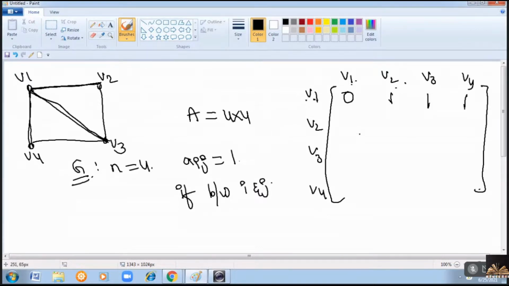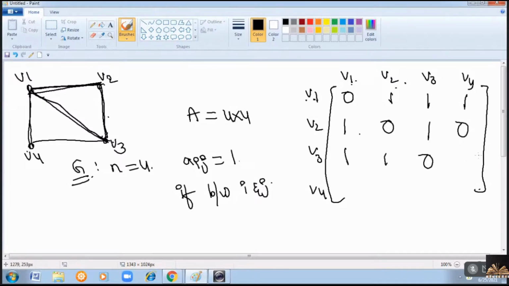Now consider the second row, that is, V2. Do we have an edge between 2 and 1? Yes. 2 and 2, there is no self loop. 2 and 3, yes. 2 and 4, no edge. Consider V3. Between V3 and 1, we have an edge. 3 to 2, yes, there is an edge. No self loop.